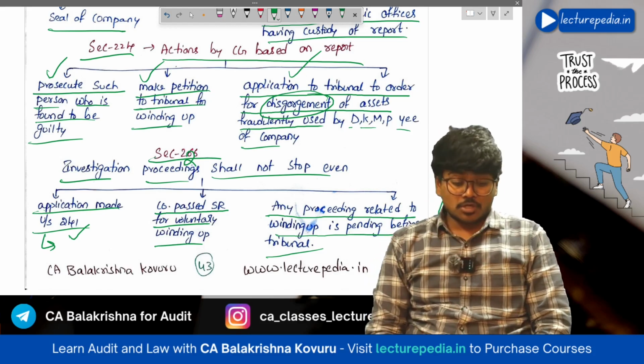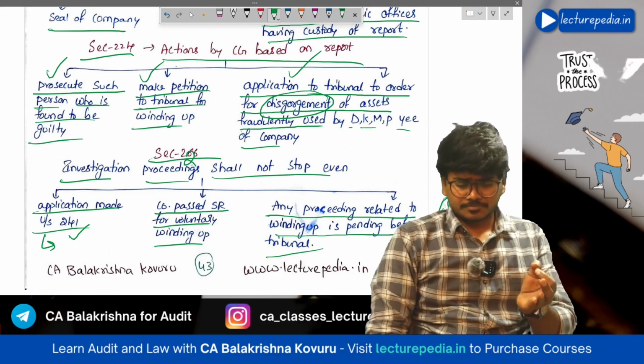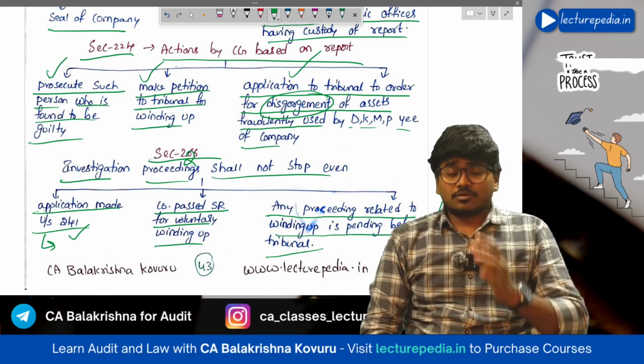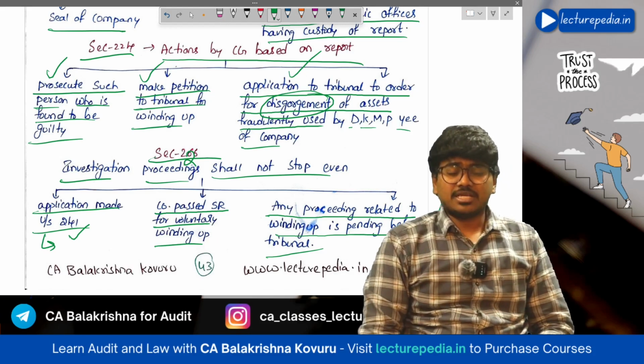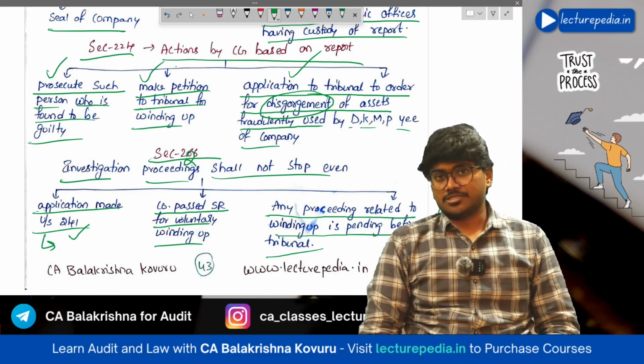Hope that is clear. So by this we have completed the fourth chapter, which is inspection, inquiry and investigation.